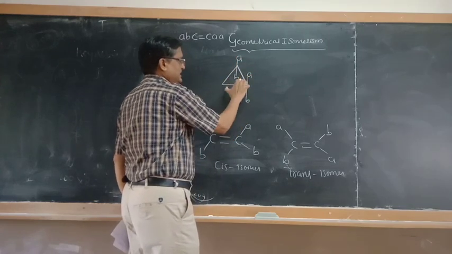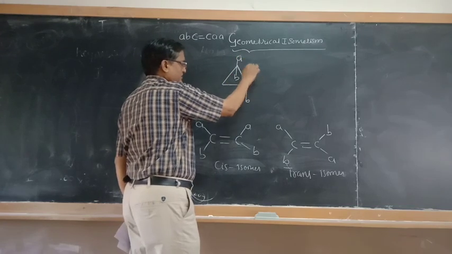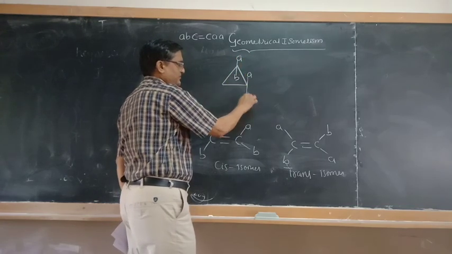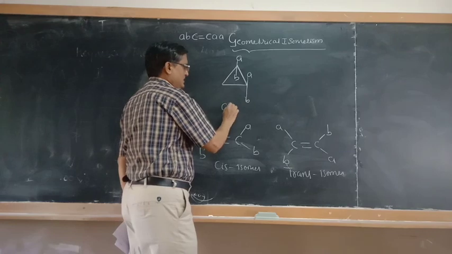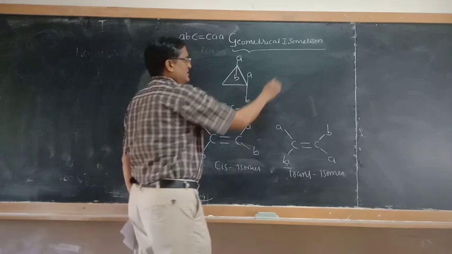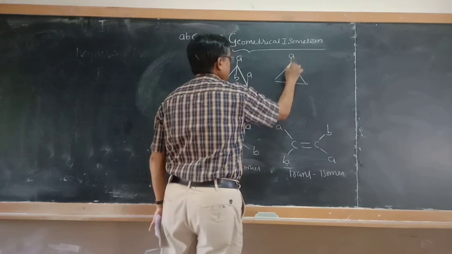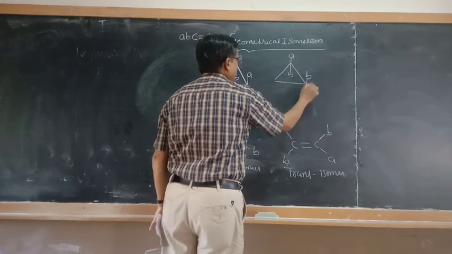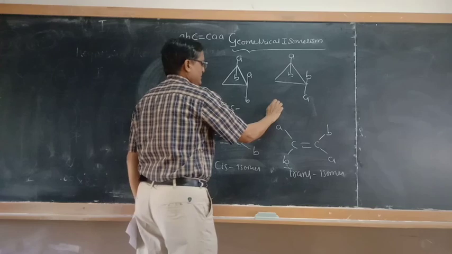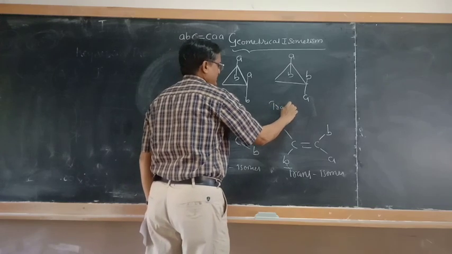Here it is A, D and A, D. Along the plane of this ring, if A and A both are present at the same side, this is called a cis type of isomer. If both these kinds of atoms are in opposite directions of the plane, then we call it a trans type of isomer.